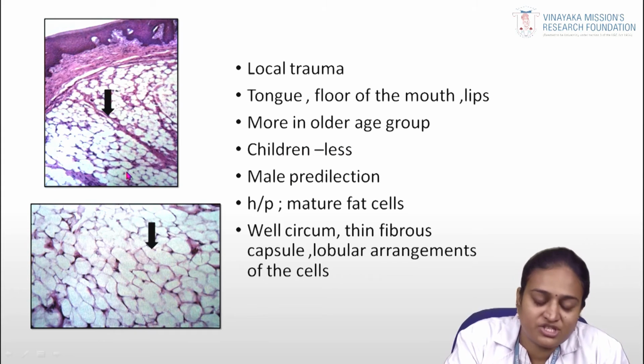In histopathology, you can see mature fat cells. It is a well circumscribed lesion. It has a thin capsule and lobular arrangement. Here you can appreciate the lobular arrangement of the fat cells. This is a benign fat tissue lesion.